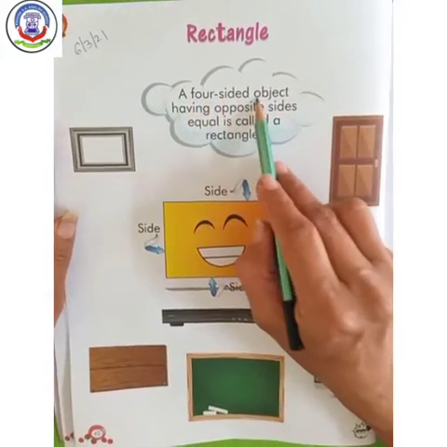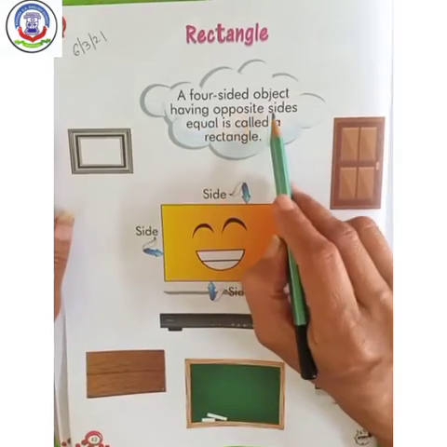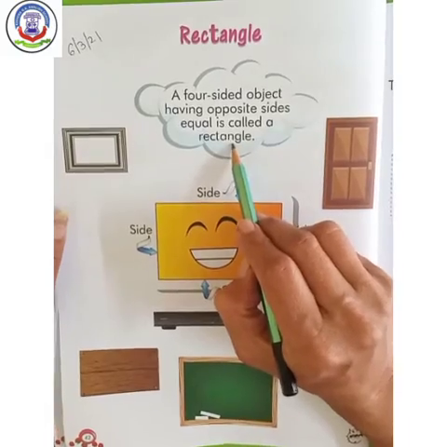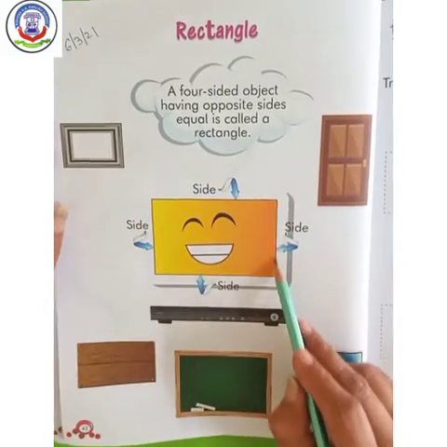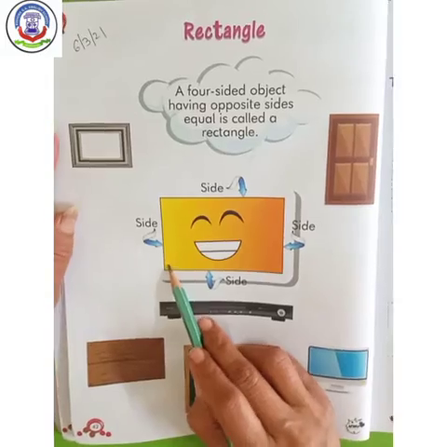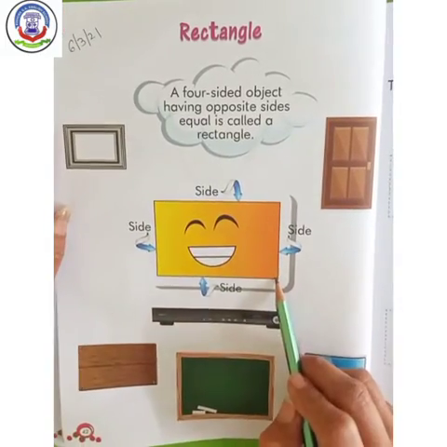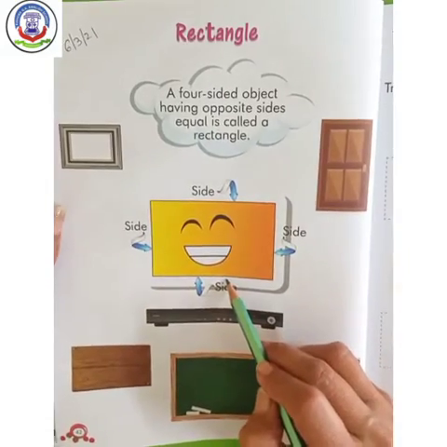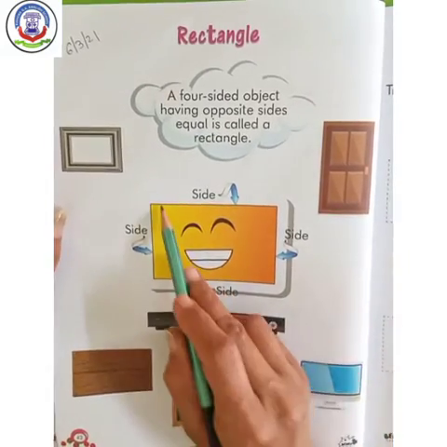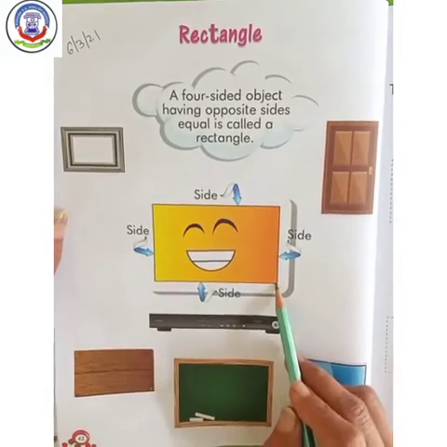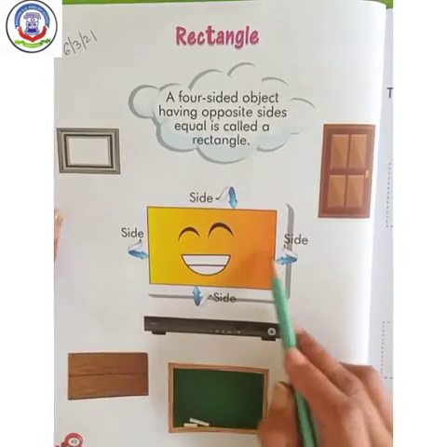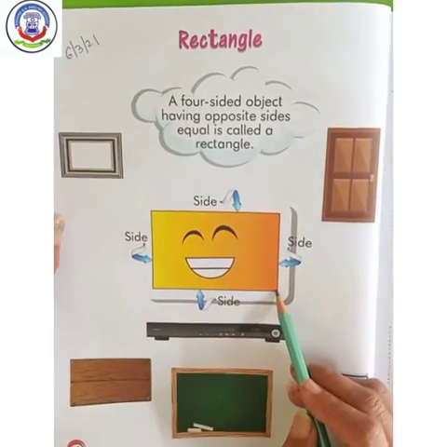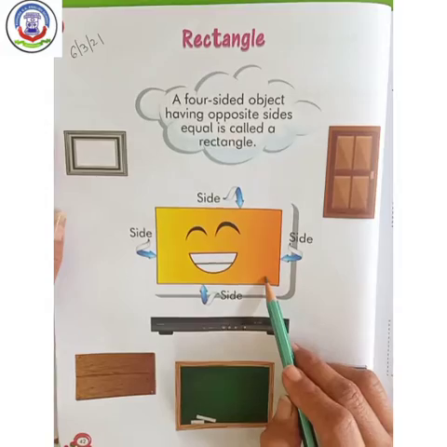A four-sided object having opposite sides equal is called a rectangle. Four-sided object. Kids, rectangle में four sides होते हैं और उसमें opposite sides equal होते हैं. जैसे इसका opposite ये है तो these sides are equal और इसका opposite side ये है तो these both sides are equal. So this is a rectangle shape.